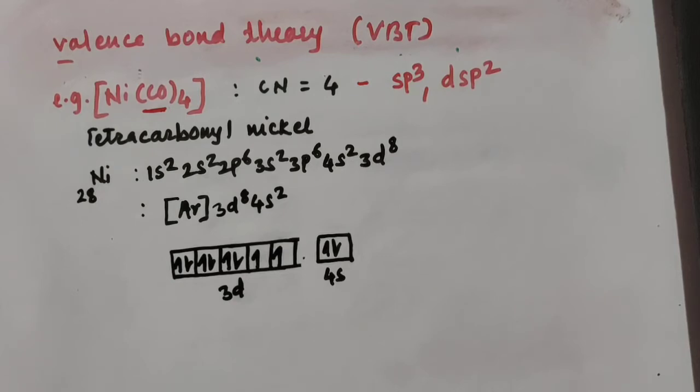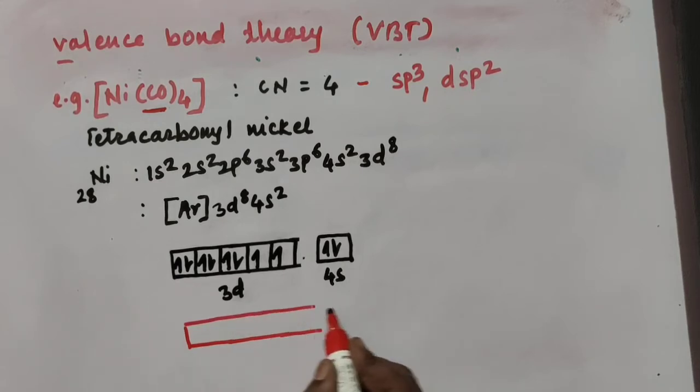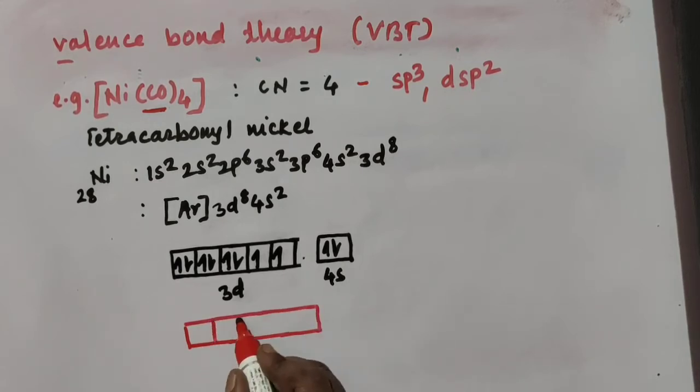Wherever there is a strong ligand, it pairs up the electrons and makes orbitals empty, required for bond formation. Here there are four CO groups present. This carbonyl pairs up the electrons and there is a formation of hybrid orbitals. This is your 1, 2, 3 and 4. So here pairing takes place already.